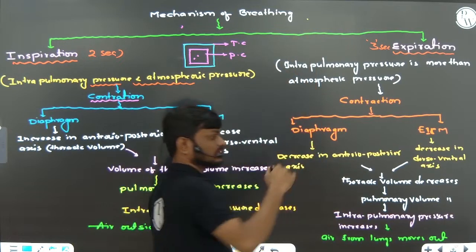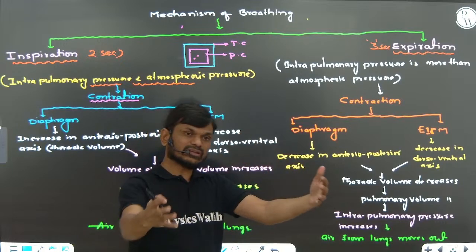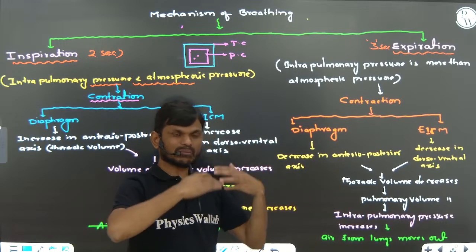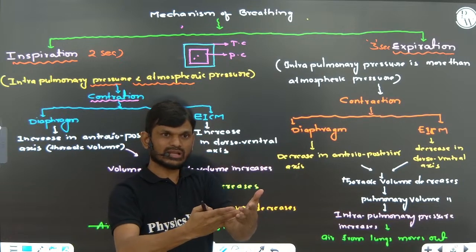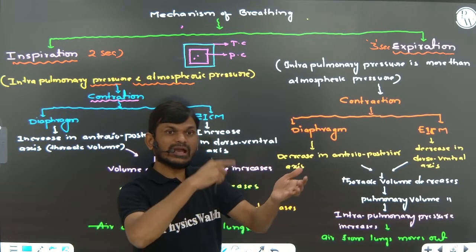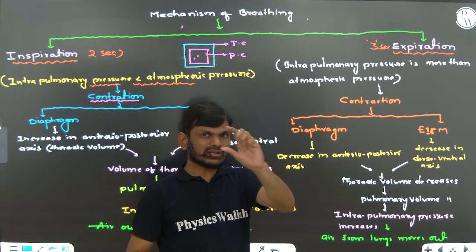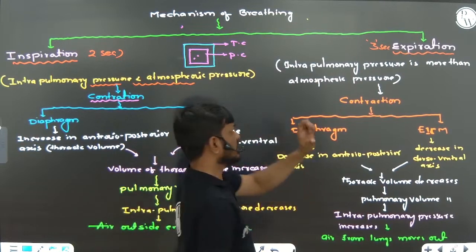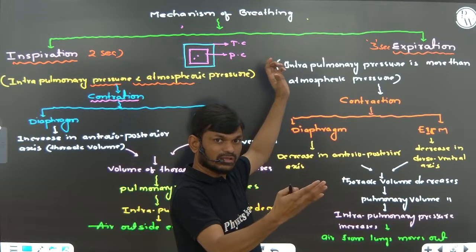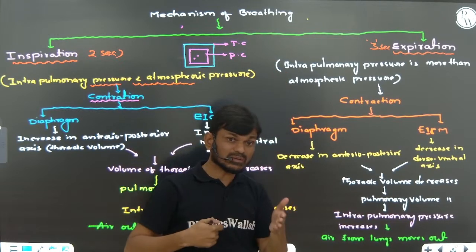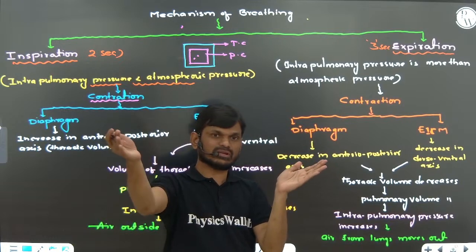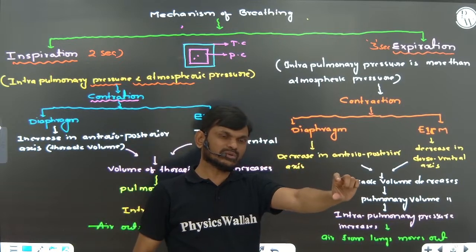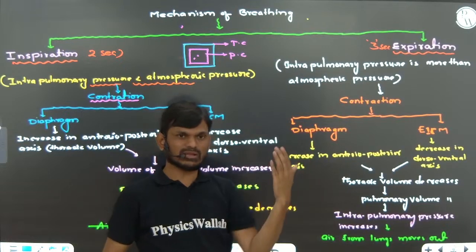Atmospheric air enters the lungs, and carbon dioxide rich air from the alveoli moves out. This movement is carried by a pressure gradient between the alveoli and the atmosphere.